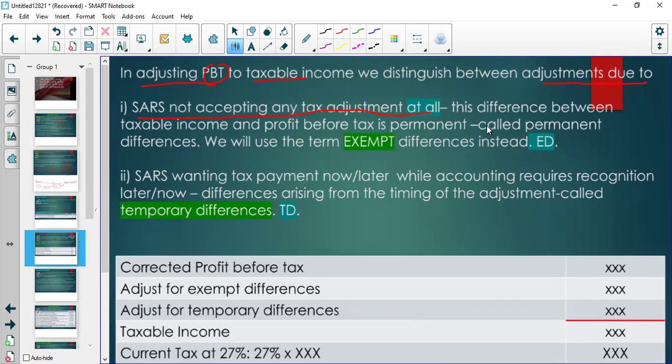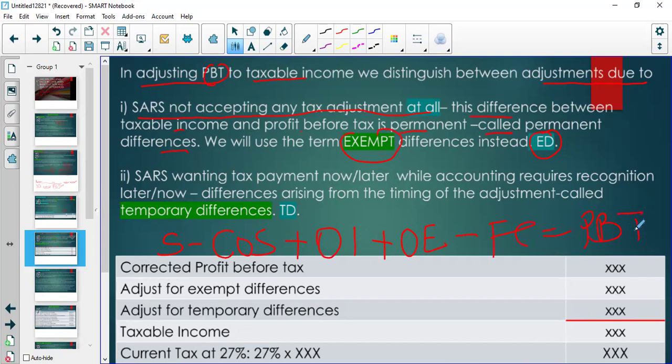And this difference between the taxable income and profit before tax is permanent. It's called a permanent difference or an exempt difference. We use the term ED. So remember we said we have sales minus cost of sales plus other income plus other expenses minus finance costs gives us profit before tax.